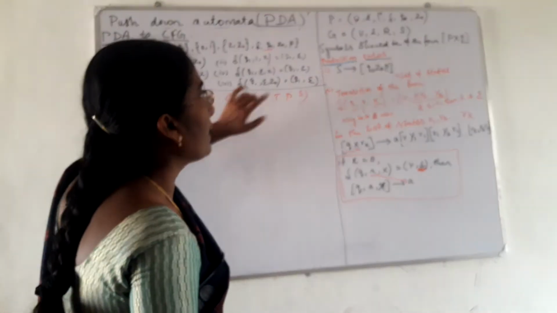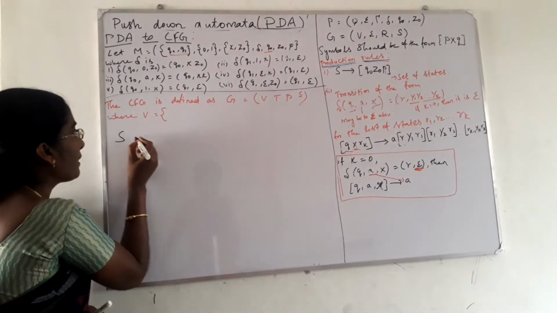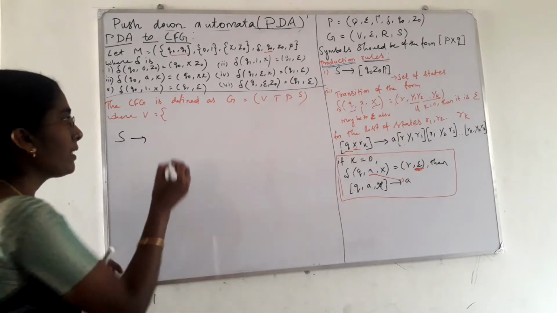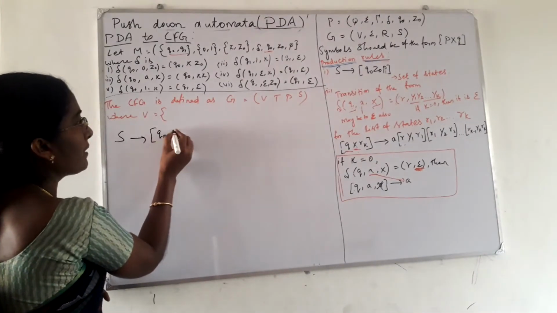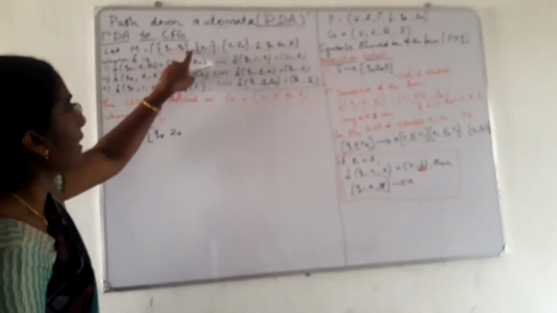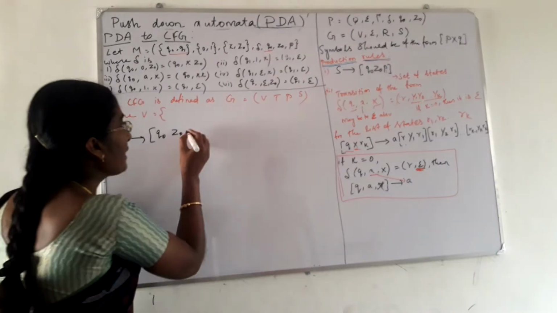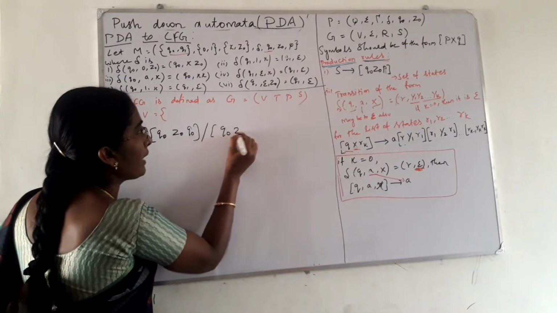First we will write the start production. How to write the start production? S implies start state. Here which one is the start state? Q naught, top of the stack Z naught, followed by the set of states. Here what is the set of states? Q0 and Q1. First we will use Q0, and for the next production we have to use the state Q1.